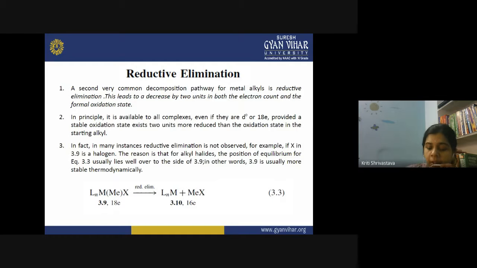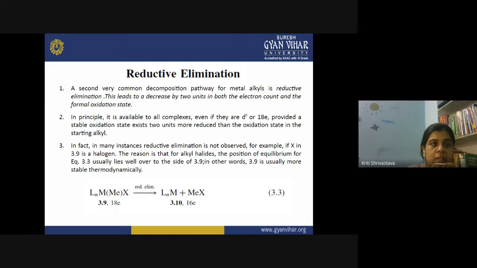We have seen that complexes having 18 electrons are thermodynamically stable, and they generally do not undergo any other reaction because they are already thermodynamically stable. So reductive elimination can take place even when our complex has 18 electrons, and the only condition here is that the metal should have different stable oxidation states.